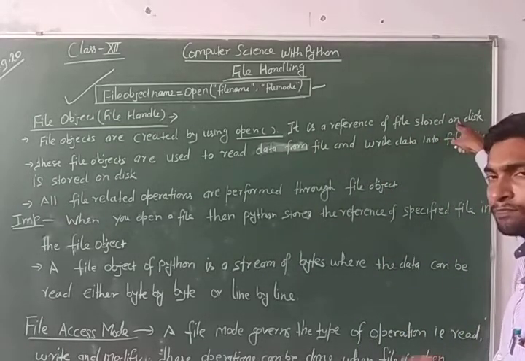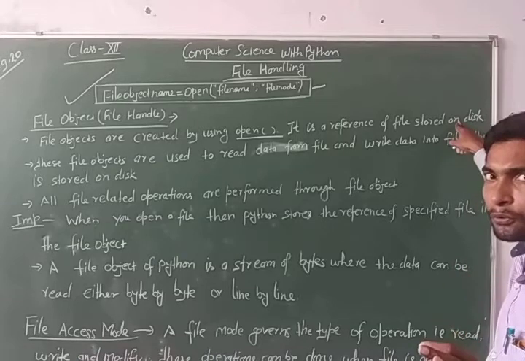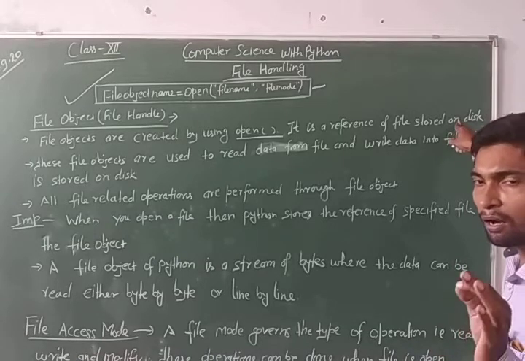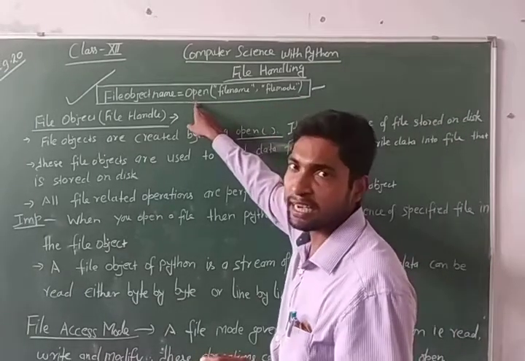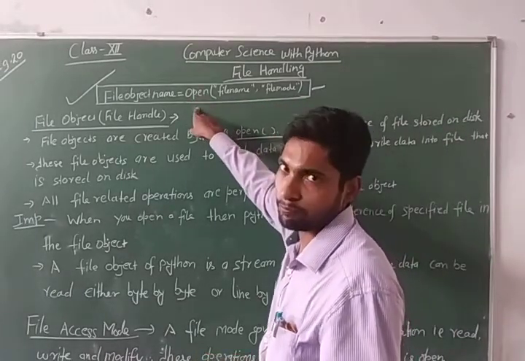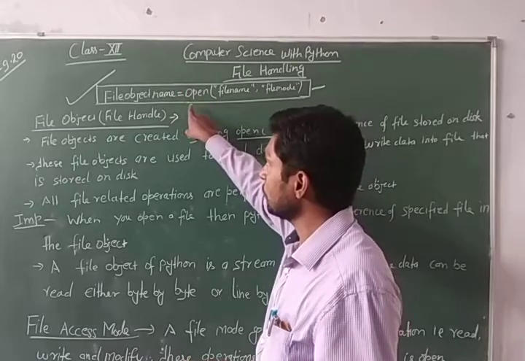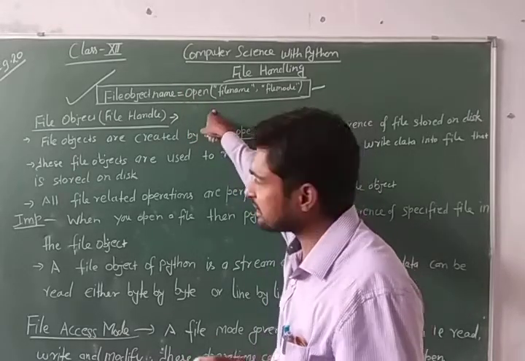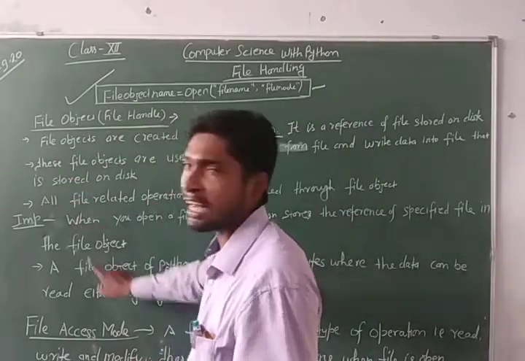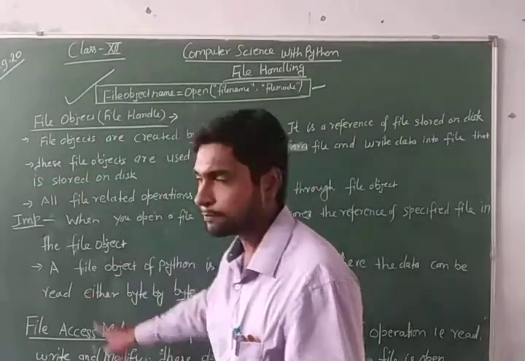First of all, you need to be careful on the syntax of open function that I wrote on the top. Look at it again and again, when you start to read these points.